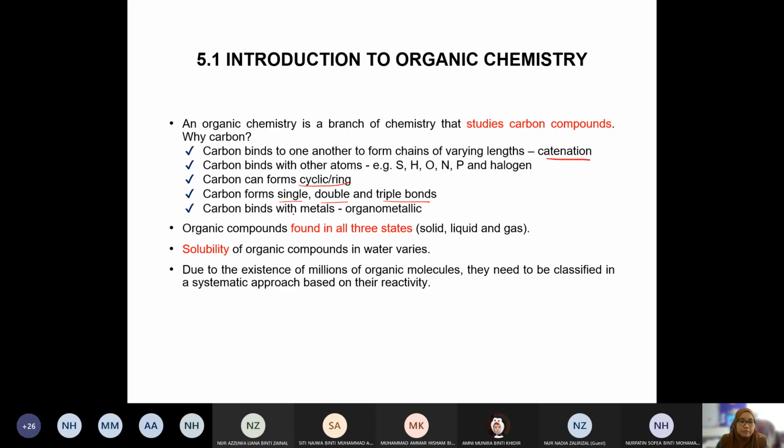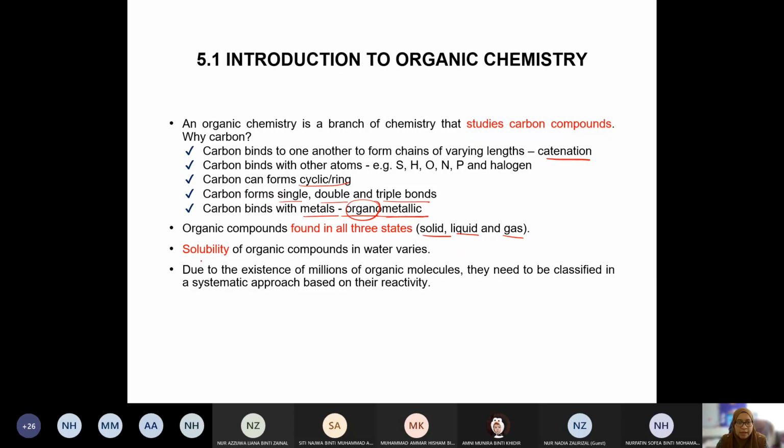And then it can also bind with metal. So if it binds with metal, it is known as organometallic. Organo stands for organic, metallic stands for metal. Okay, and then one good thing, one specialty of organic compounds. Okay, they can be found in all three states. Okay, it can be either in solid, liquid, or gas. Okay, in standard form lah, normal condition.